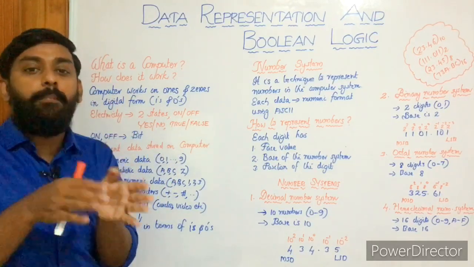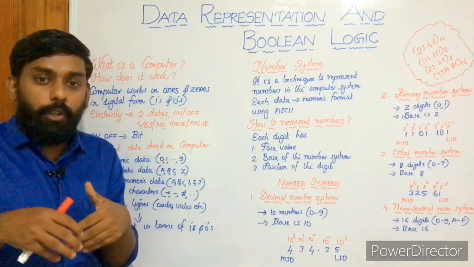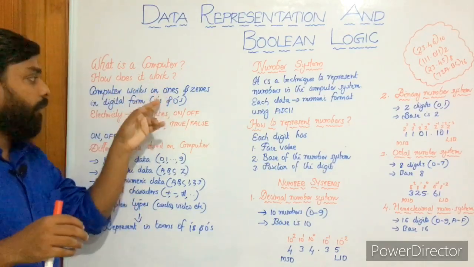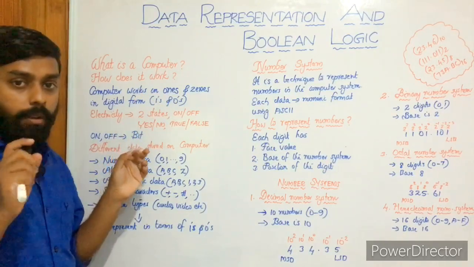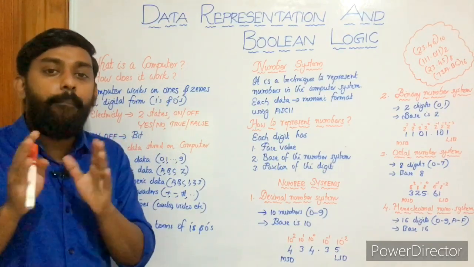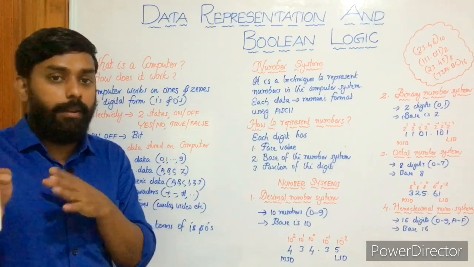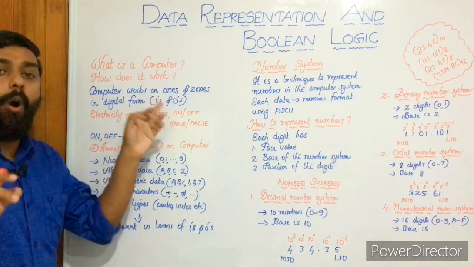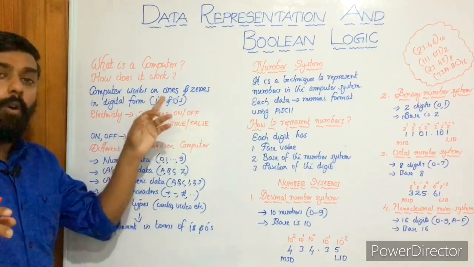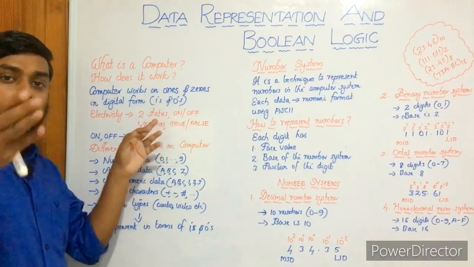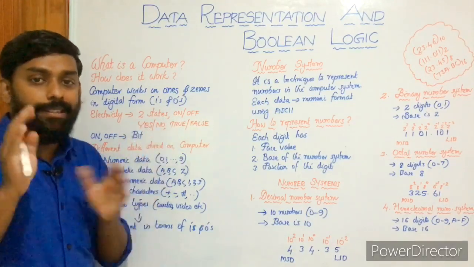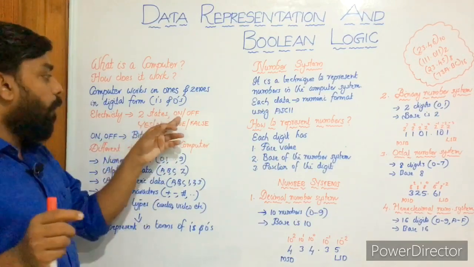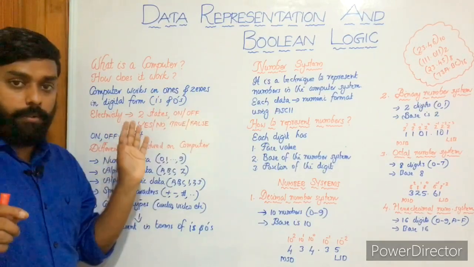Plus we have one more state, the high impedance state. It's not for our botheration. So a computer works on ones and zeros in digital format. Digits 1 and 0 together are called binary, binary numbers. Electricity has two states: on or off, true or false, yes or no, or we can say 1 or 0. These are some of the terminologies used to refer to 1 and 0: on or off, yes or no, true or false.